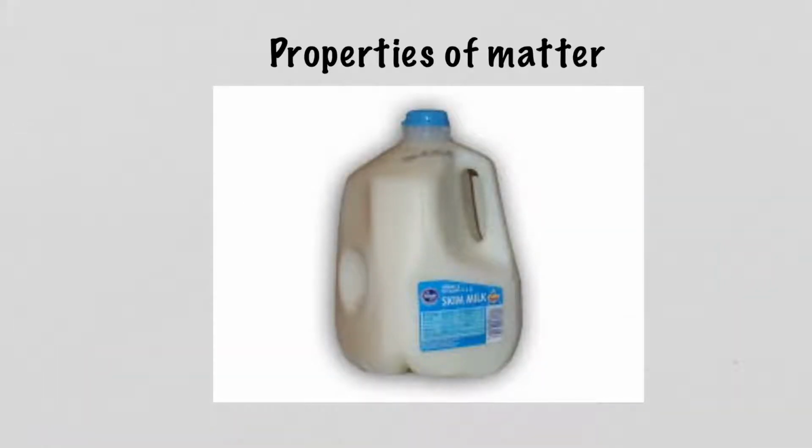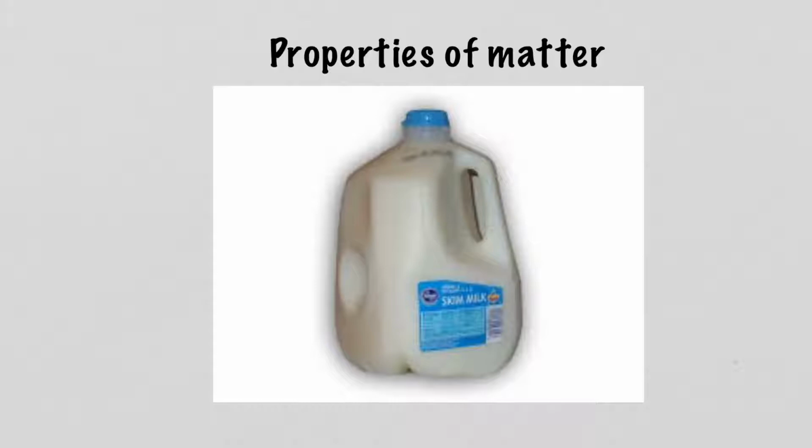All right, class, now that we have gone over what matter is, we're going to take a look at this picture. I know I've showed you this picture before, but when you look at this picture, we're going to be scientists and we're going to observe the different properties of matter. A property is something that describes how an object looks, feels, or acts. People describe objects in many ways using size, shape, colors, and textures.